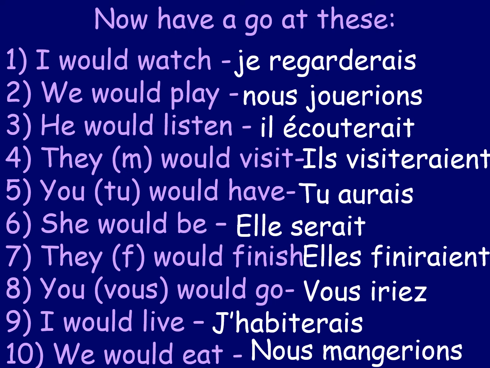So that's how we form the conditional tense. Most of the time, the vast majority of the time, we take the full verb and we put on our endings: AIS, AIS, AIT, IONS, IEZ, AIENT. But sometimes we just have to be a little bit careful if it's an irregular verb, like to be or to have or to go or to do. Then we have to change the stem slightly. Like on number 6 there, the stem would be ser, and we put the ending onto that. The endings are always the same, don't forget, but we just need to be careful about the stem we're using.